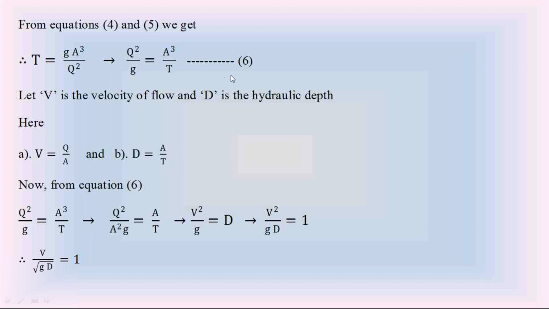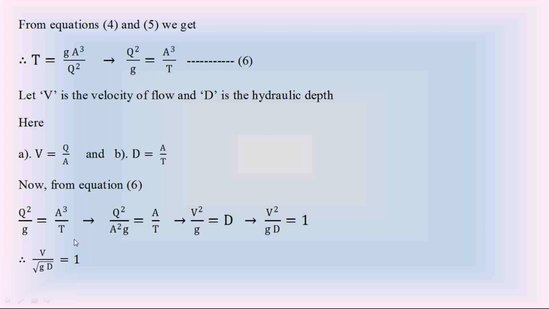Then coming to equation 6, modify it on the right side. Write A cube as A square into A, and bring that A square to the left side.